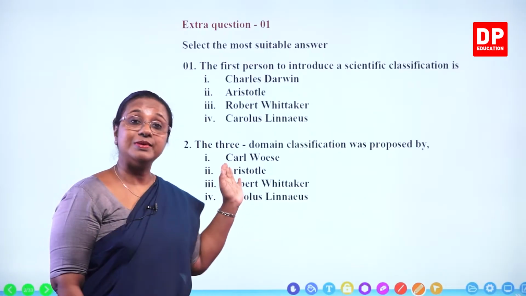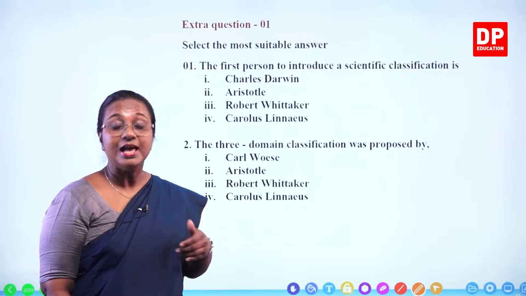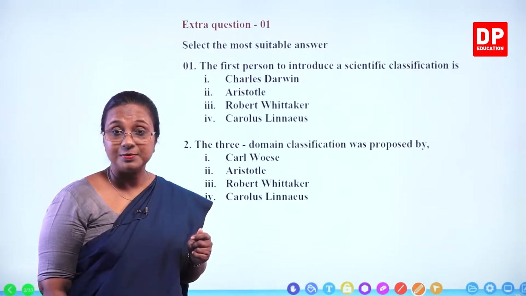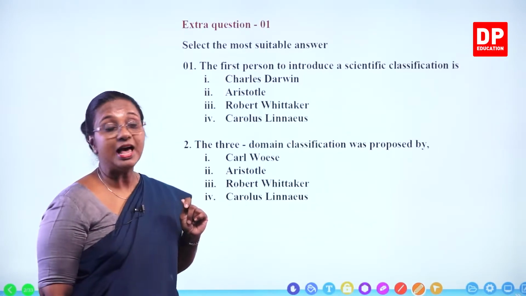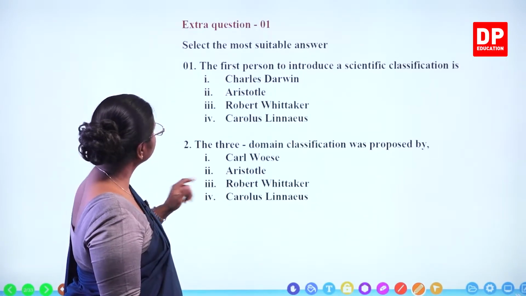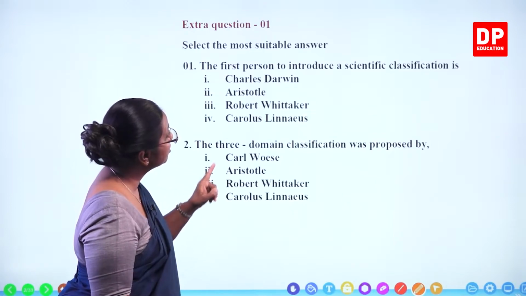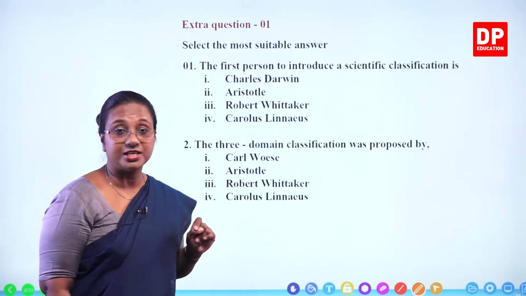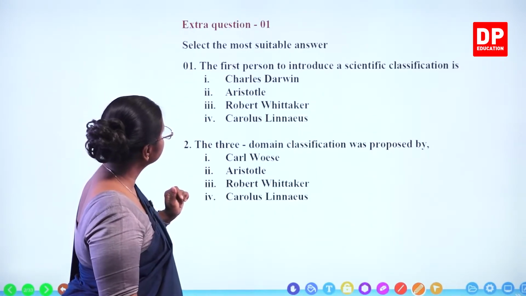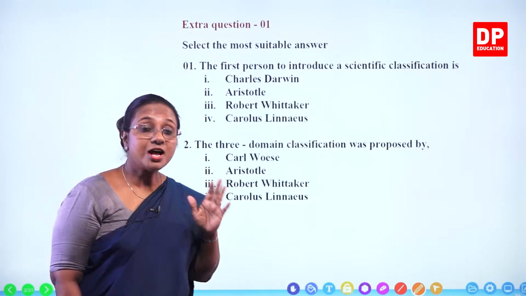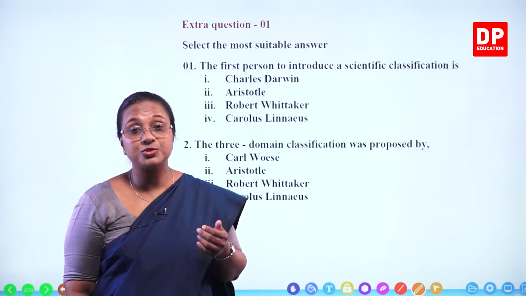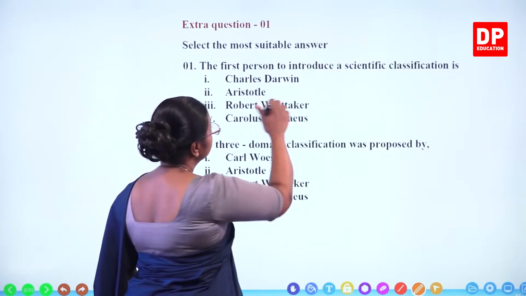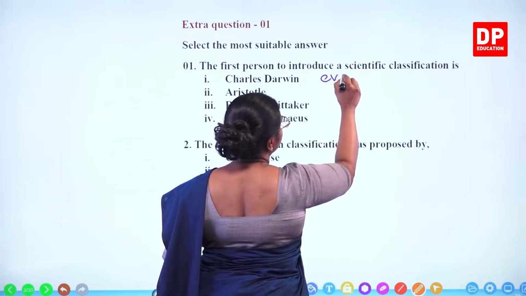So you are familiar with these types of questions as well, MCQ questions or multiple choice questions. So you have to select the most suitable answer. The first question, the first person to introduce a scientific classification is. So if we look at the answers, Charles Darwin. Charles Darwin is a scientist related to evolution. He proposed the theory of evolution. So he is related to evolution.